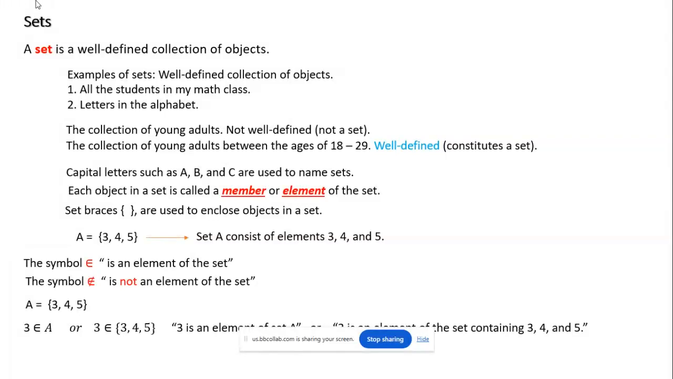So let me hide this because it's in the way. There we go. 3 is an element of set A, or 3 is an element of the set containing 3, 4, and 5. Okay, so this is how we use this symbol.